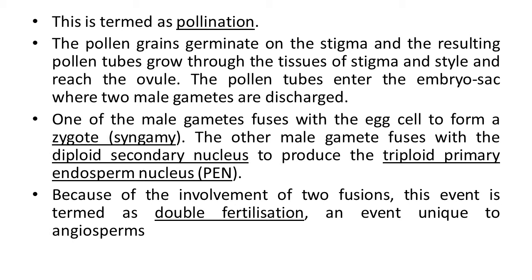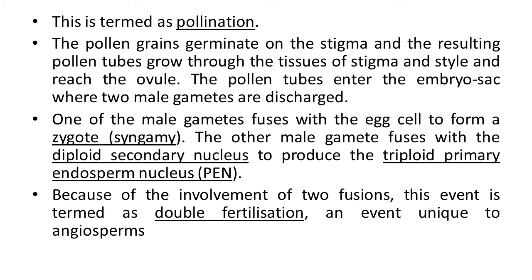So actually two times the fertilization process takes place, twice fusion takes place due to the presence of two male gametes. Once with the egg cell, the zygote is formed. Second time with the diploid secondary nucleus, that is the formation of PEN, primary endosperm nucleus, triploid in nature, and that's why this event, which is unique for angiosperms, is known as double fertilization.